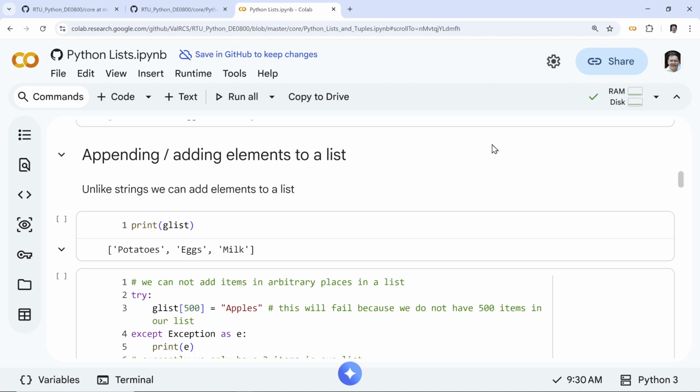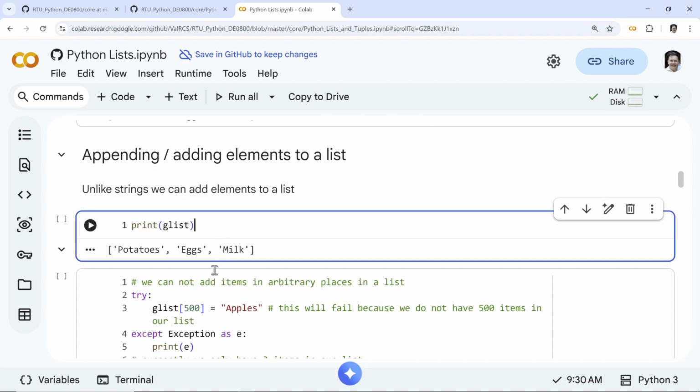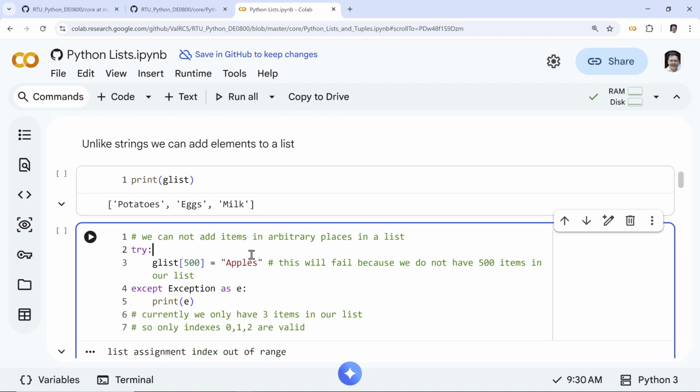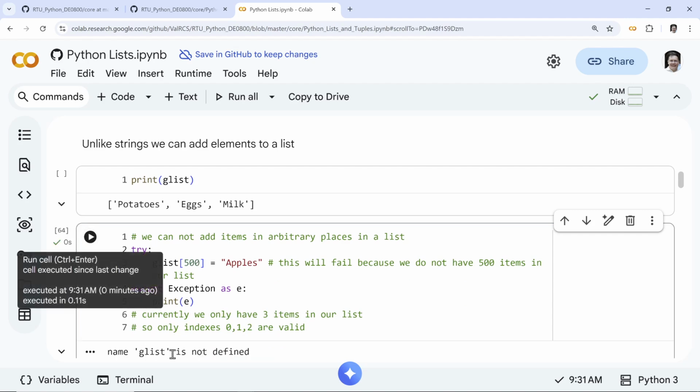Very good. Okay, so unlike strings, we can add more stuff. We have a shopping list, but we cannot add at an arbitrary place. You know, put apples in item 501, right? No, that's not going to work.